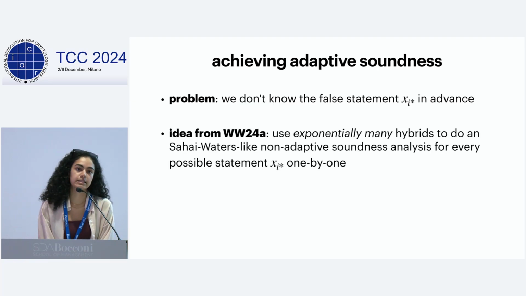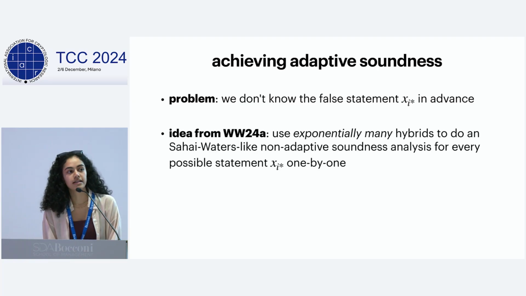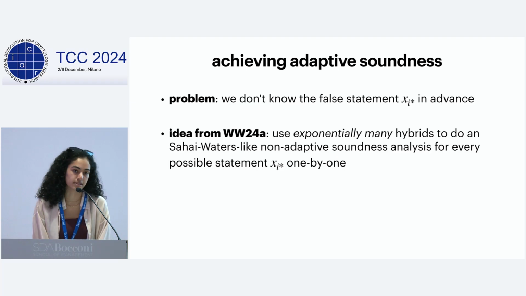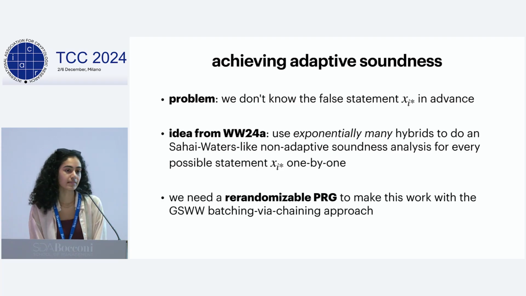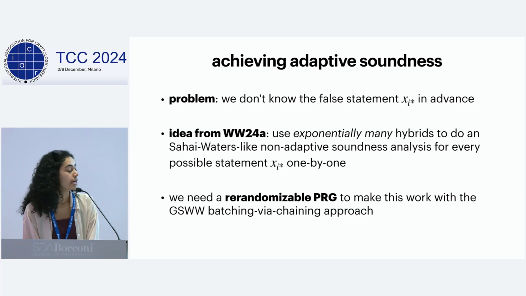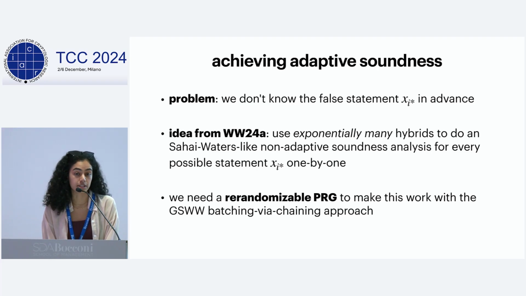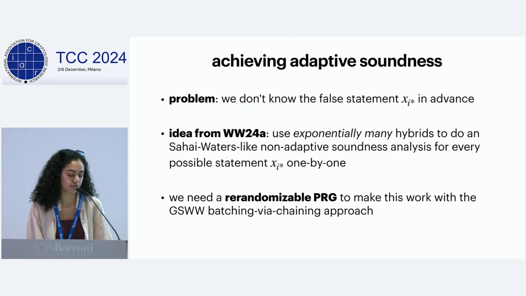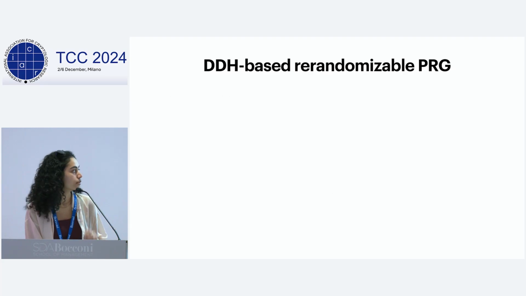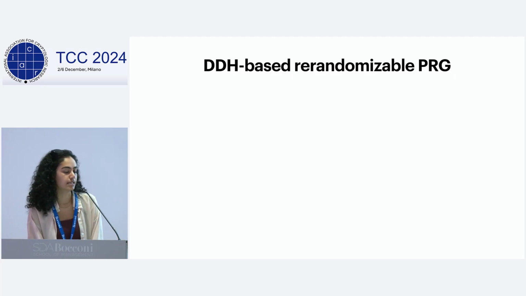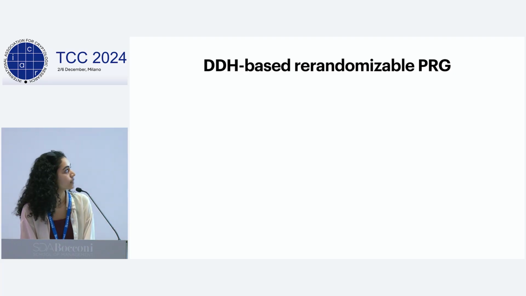I won't get too much into the details of WW, but one idea from there is to use exponentially many hybrids to essentially do this non-adaptive soundness analysis for every possible statement one by one. In their work, they use a re-randomizable one-way function, as I mentioned earlier. In our work, we need a re-randomizable PRG in order to make this idea work with the chaining approach from GSWW. So in my last couple minutes, I'll just define and construct this re-randomizable PRG from the decisional Diffie-Hellman assumption.